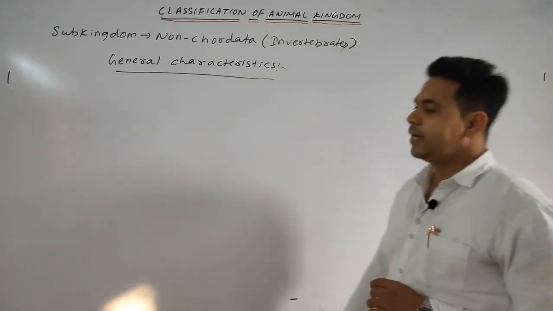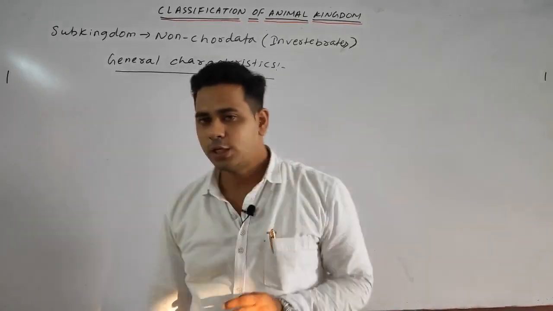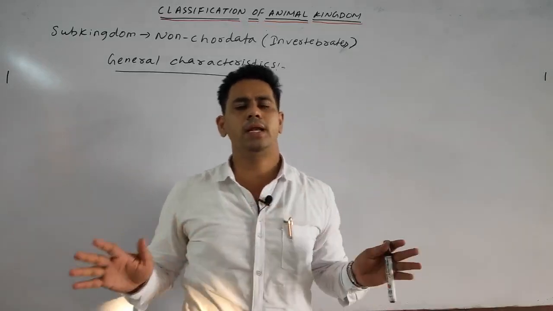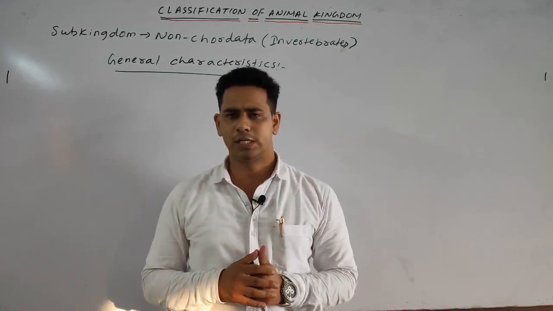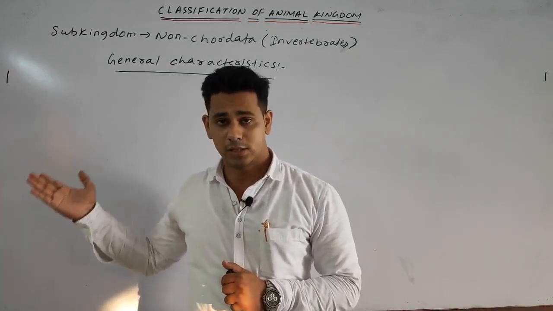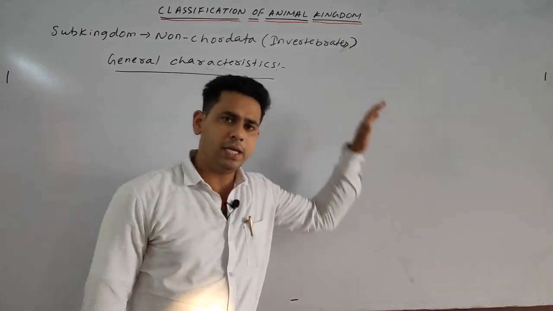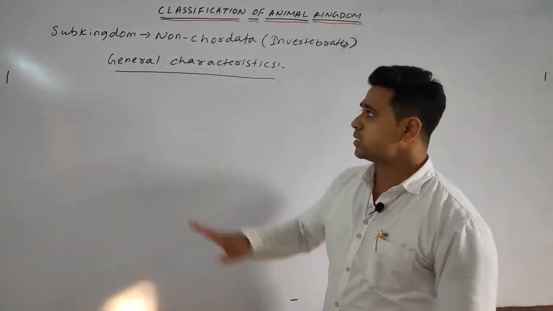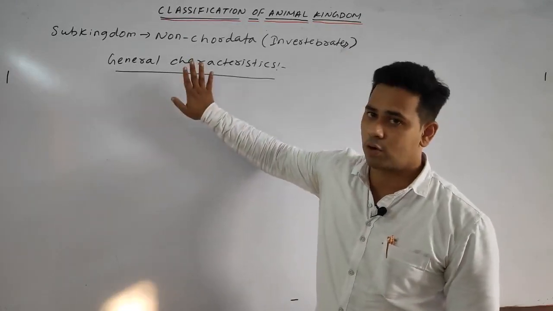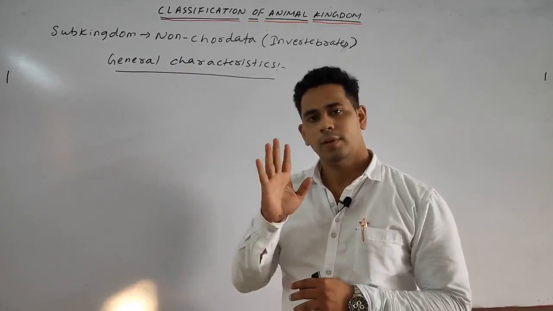Now students, we will discuss some general characteristics of the non-chordata. As of now, we have discussed all the divisions under the kingdom Animalia. We discussed the 10 phyla of the non-chordata, then the detailed divisions of the chordata. So today we will discuss just the general characteristics of the non-chordata, and from the next class, we will discuss each phylum in one class.